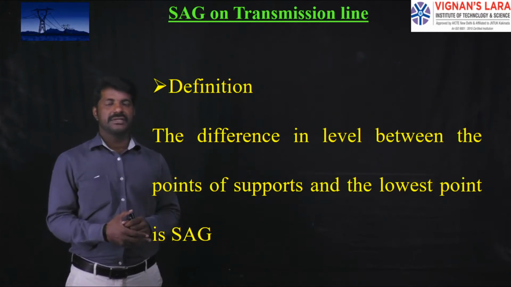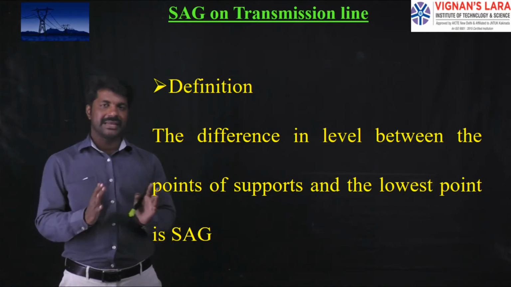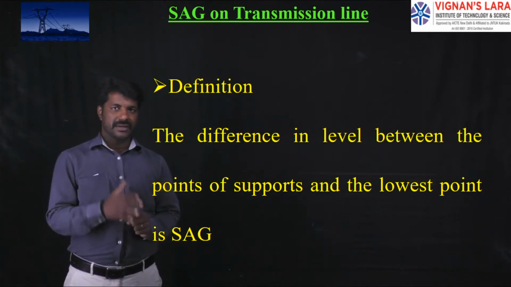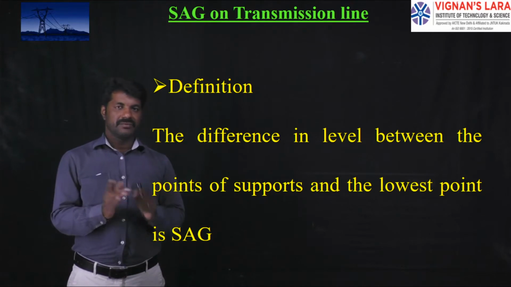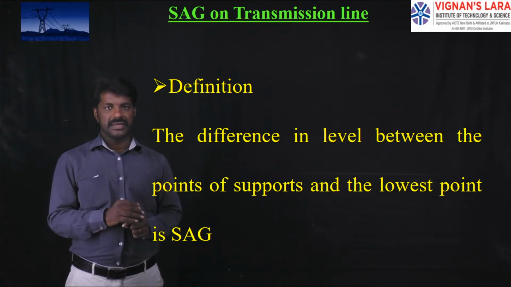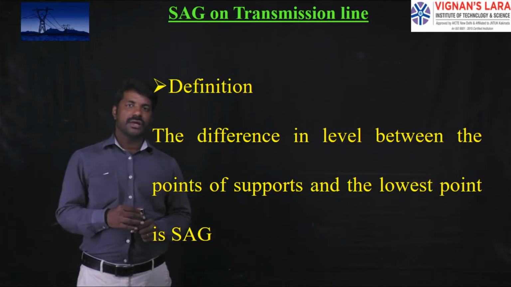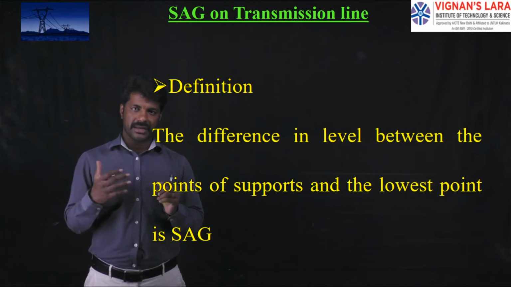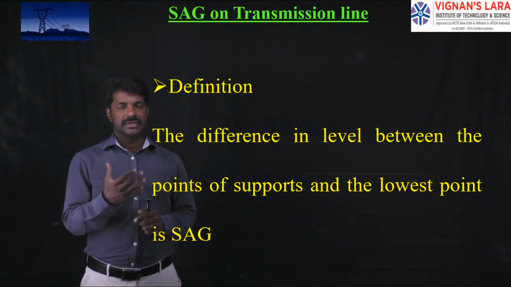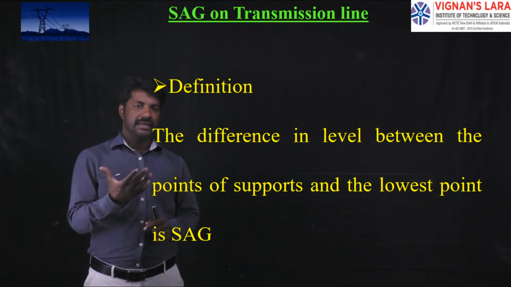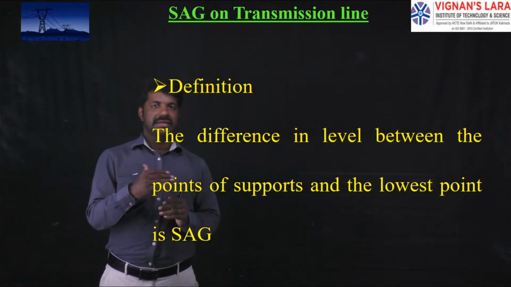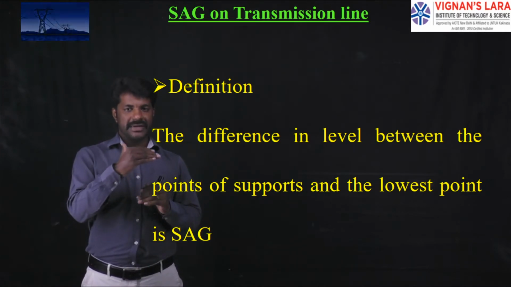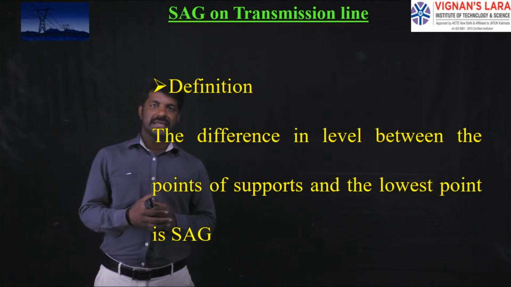So in order to avoid such problems, in general we will create some sag in between the towers whenever the conductor is hung between those two towers. At the same time, we should not give a large amount of sag, because whenever we create a large amount of sag, obviously the ground clearance, that is the clearance between the hung conductor at the lowest point and the ground, will decrease. Whenever the distance decreases, it leads to a problem.